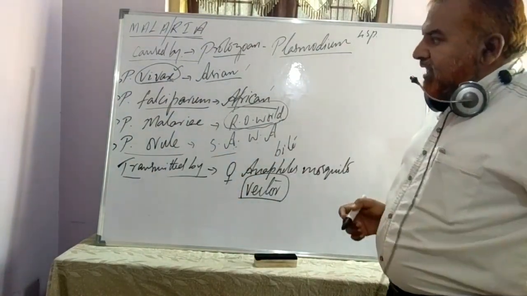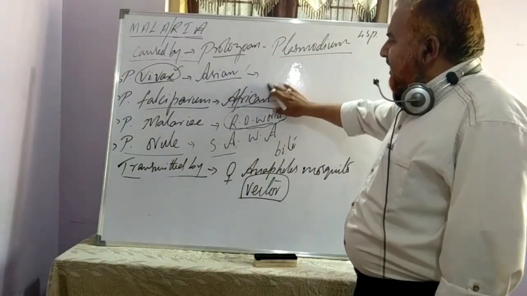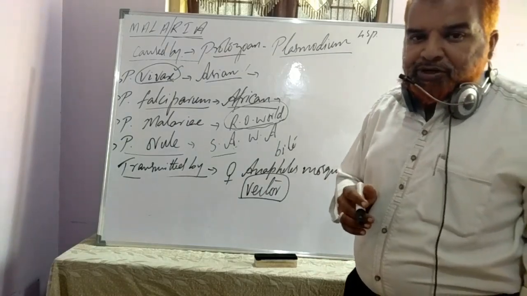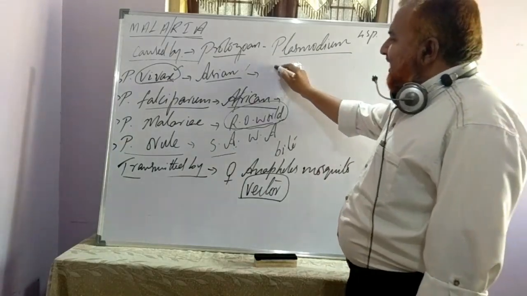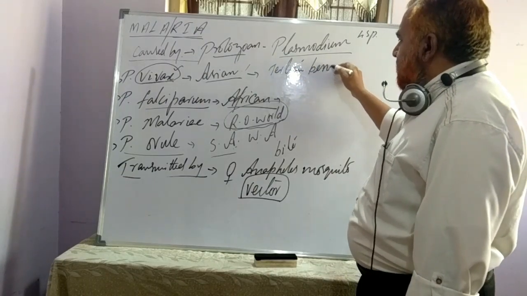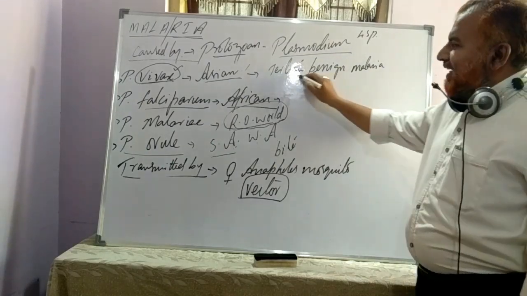Now, after the incubation period, we'll talk about what type of disease they cause. Plasmodium vivax causes tertian malaria, benign malaria. What do you mean by tertian?